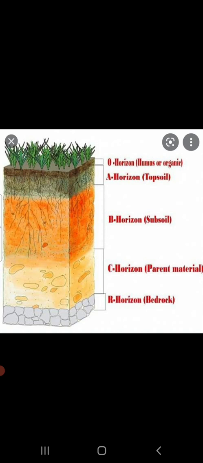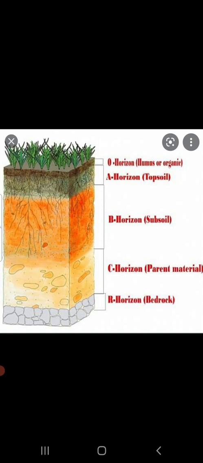The second layer is subsoil. It is lighter in color than the topsoil, and it is usually harder and more compact than the topsoil. And also it has less humus in comparison to the topsoil. The third layer or horizon is parent rock. It is made up of small lumps of rocks with spaces in between. Rainwater collects in this region also.